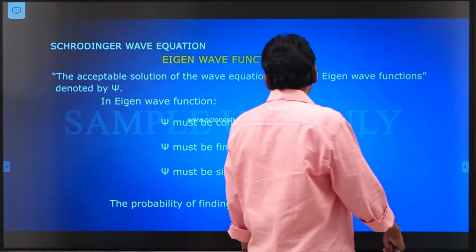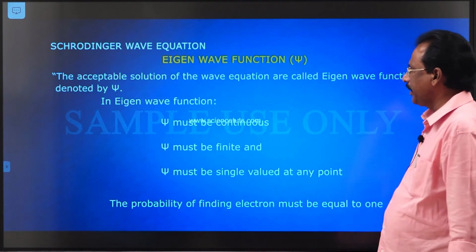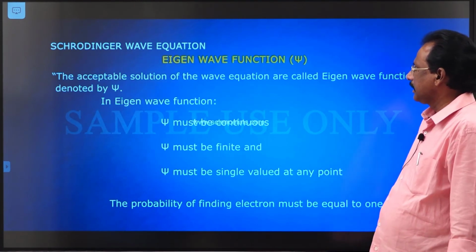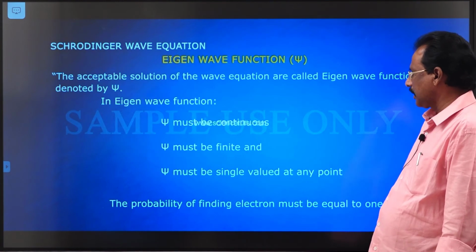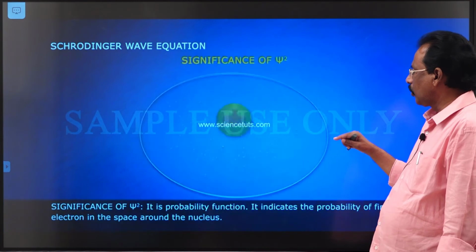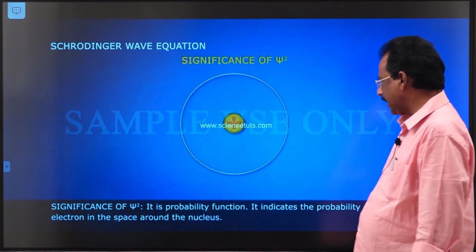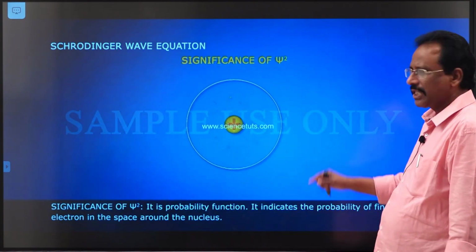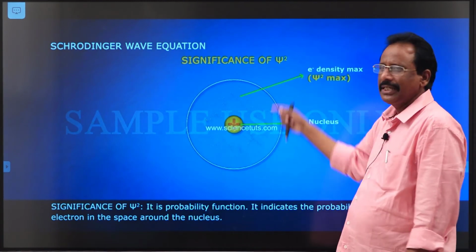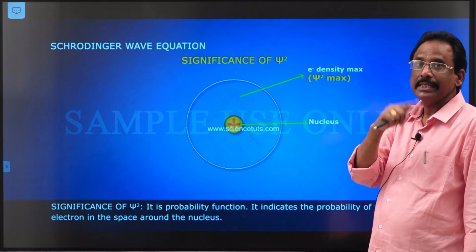So the final point is, in Schrodinger's wave equation, the symbol psi indicates the amplitude function or wave function, but it has both positive and negative values. That's why to explain the probability of finding the electron, the symbol psi is replaced by psi square.